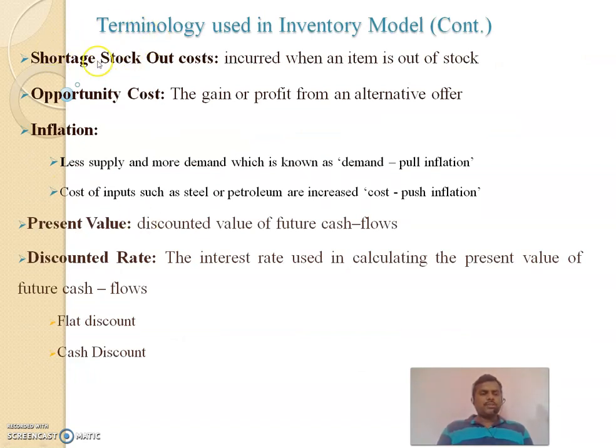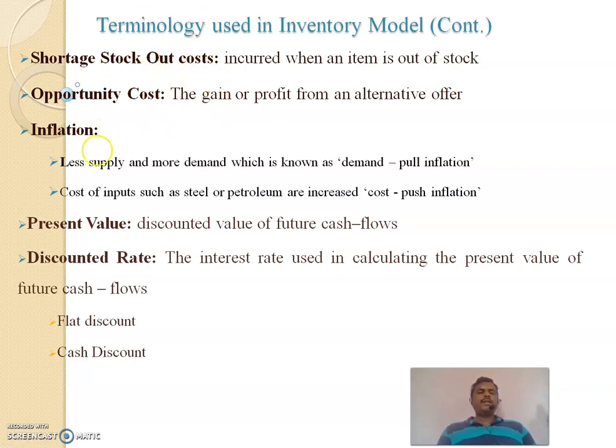Here this is very important: shortage cost. That cost will be incurred when an item is out of stock, at zero, and that is not affordable to industry because customer demand or requirements may be more in future. At that time our loss will be more. Opportunity cost, wherever it is offered, may be a gain or profit. At that time we will use opportunity cost.